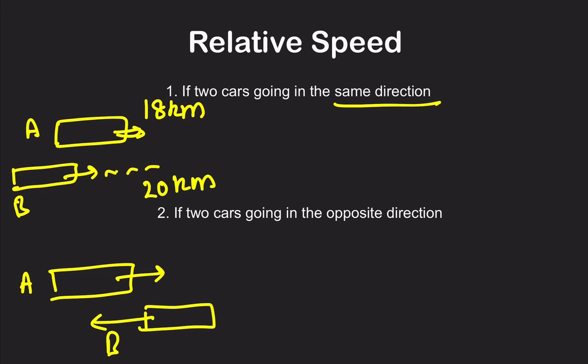So the relative velocity of train B with respect to us will be its own speed minus our speed, the speed of the slower train. Why? Because whatever B is gaining, it is being compensated by our train.